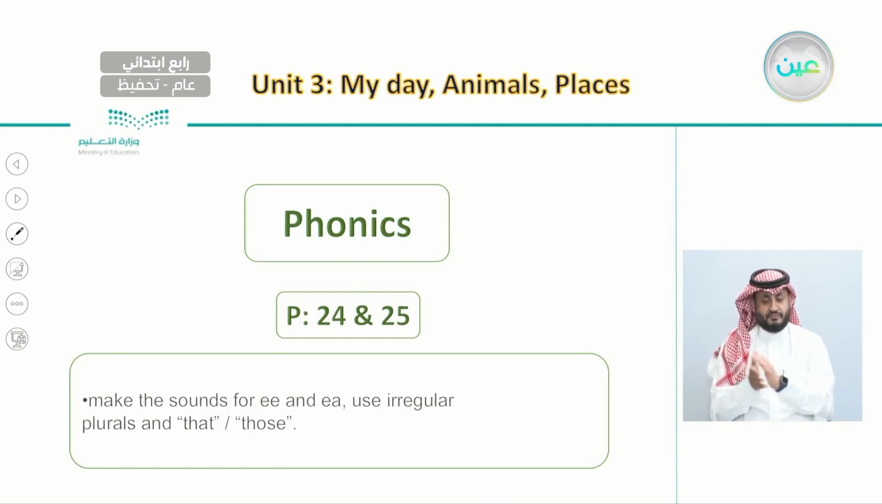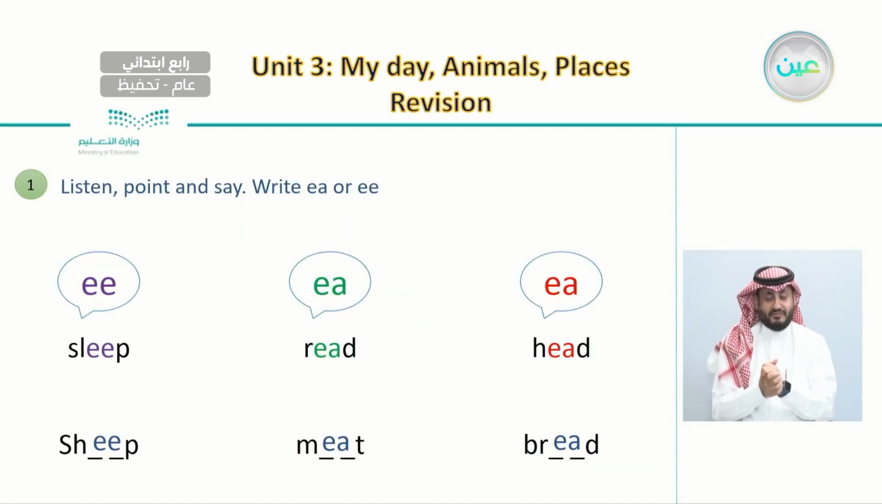And after this, we had the phonics lesson on pages 24 and 25, and our goal was to make the sound for EE and EA and the difference between them. So in the first lesson we listened to 3 different sounds, for example, sleep, read, and head. We said that sometimes we have long vowels, and the last one we have a short vowel, as in head, bread. But with the other 2 we have a longer one, like in read, meet, sleep, and sheep.